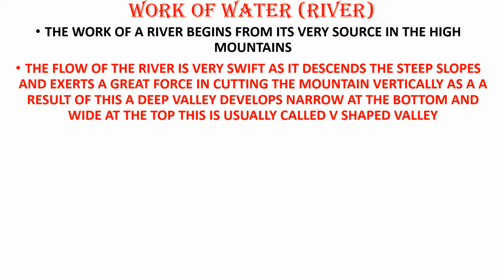The flow of the river is very swift, Nana, as it descends the steep slopes and exerts a great force in cutting the mountain vertically, and as a result a deep valley develops, narrow at the bottom and wide at the top. This is usually called a V-shaped valley. Okay, this river which flows from the top of the mountain has so much pressure, amma, ఎంత ఫోర్స్ తో వస్తుందంటే ఆ వాటర్, that it starts chipping off the mountain layers. ఇట్ స్టార్ట్స్ చిప్పింగ్ ఆఫ్ అంటే దాంట్లో కొట్టుకుంటూ వచ్చేస్తాయి రాళ్ళు. ఓకే, and like that they form the valley, Nana.